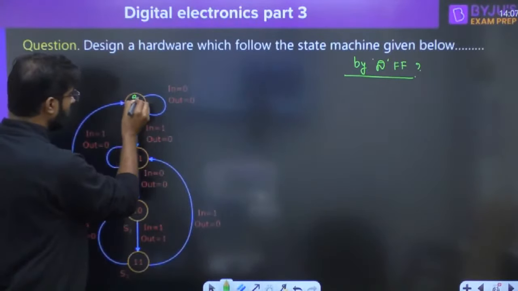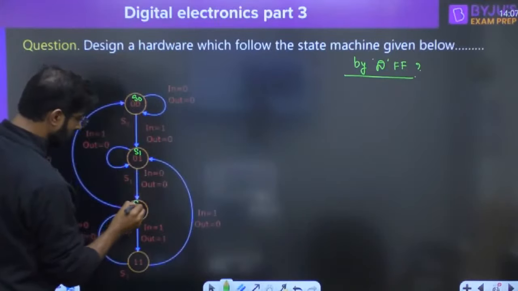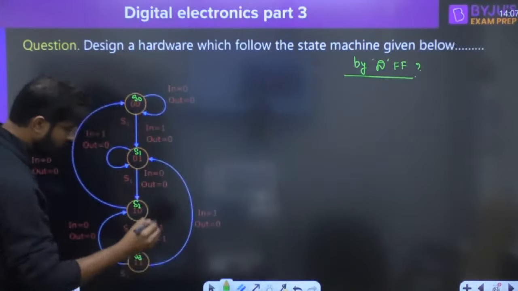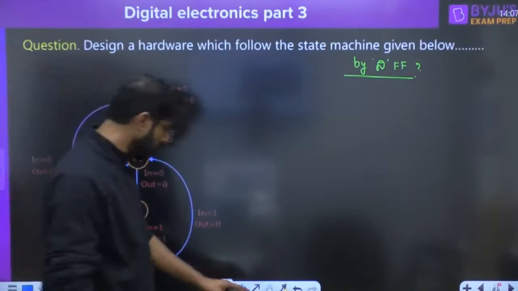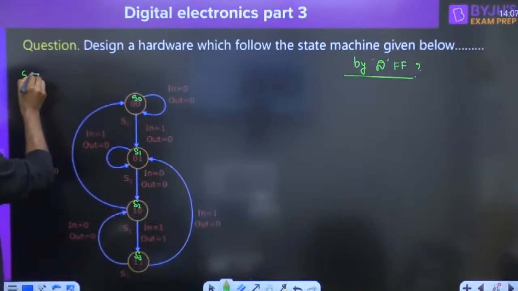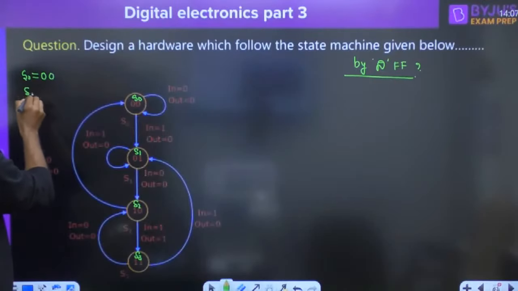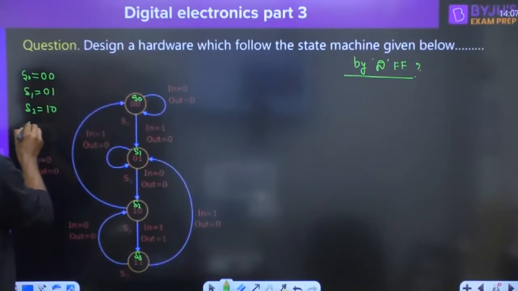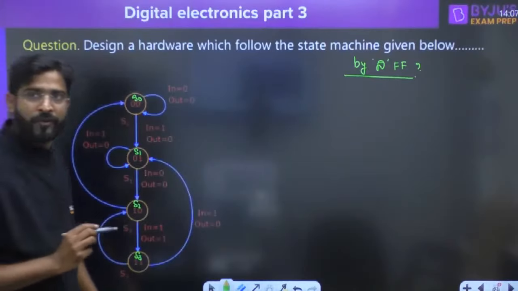This one is called S0. This one is called S1. This is called S2. This is called S3. How are we going to design it? So everyone try to understand. S0 I am writing as 0 0, already given in the problem, no issues. S1 I am writing as 0 1. S2 I am writing as 1 0. S3 I am writing as 1 1.